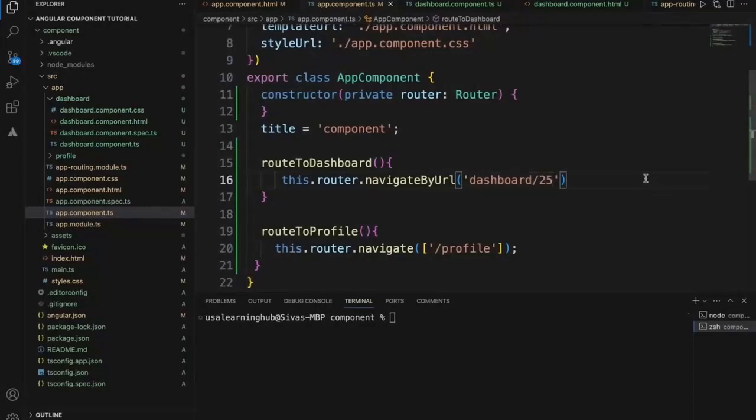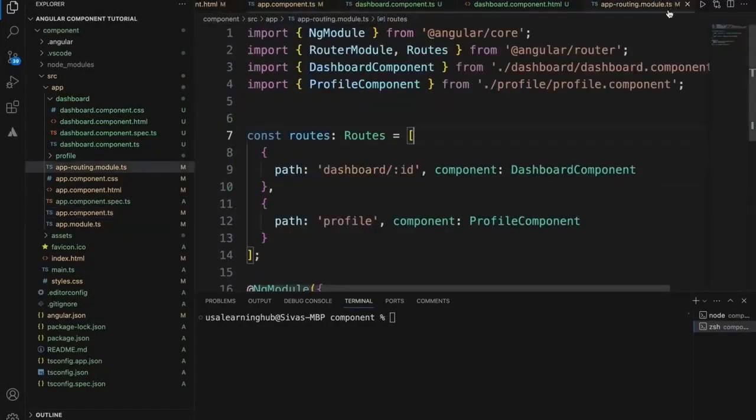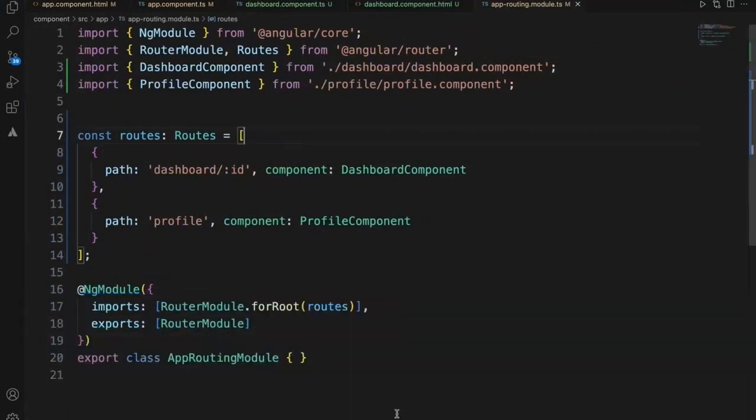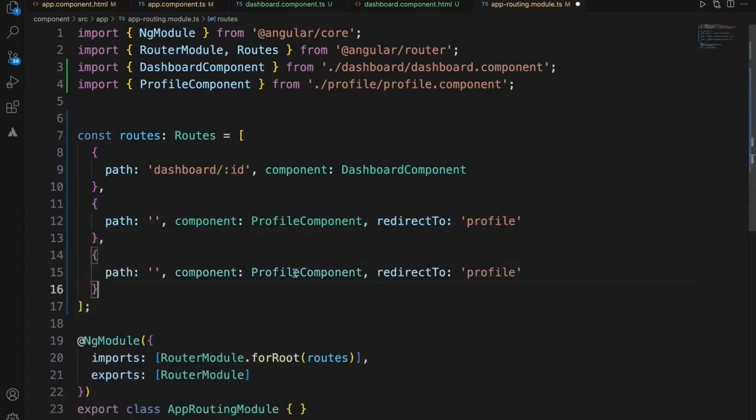Well, let's look at a few minor things before we wrap up this session. Along with this, we can even say an empty path route directly to the profile component using redirectTo profile, and let's add the profile component URL.